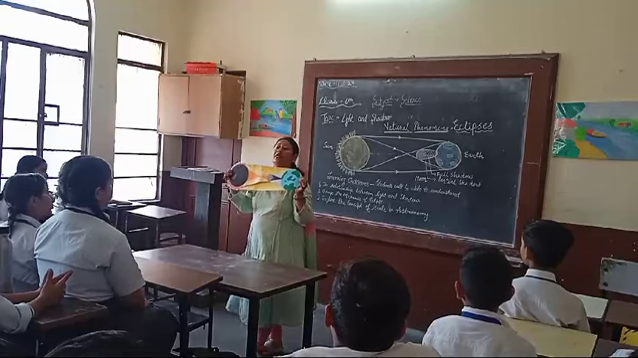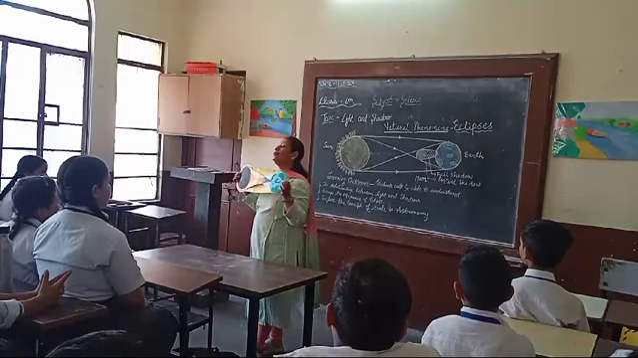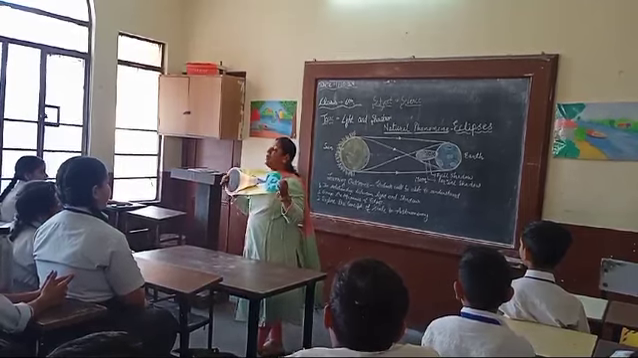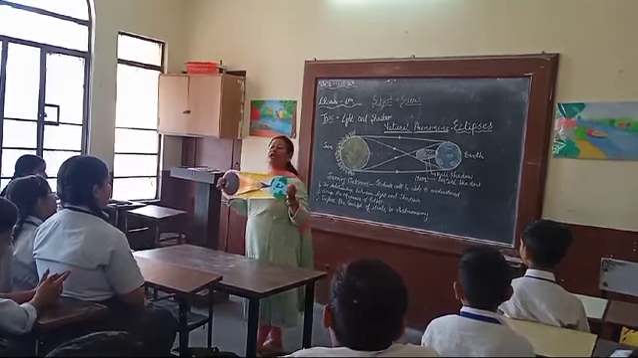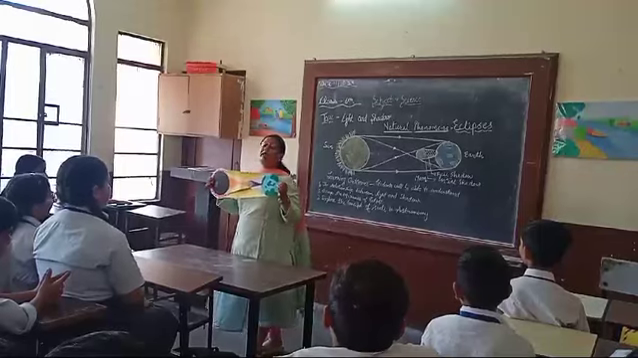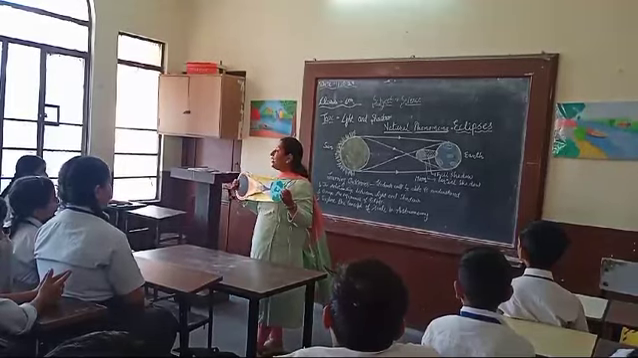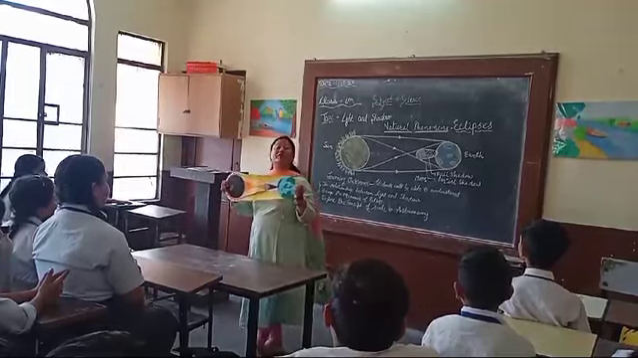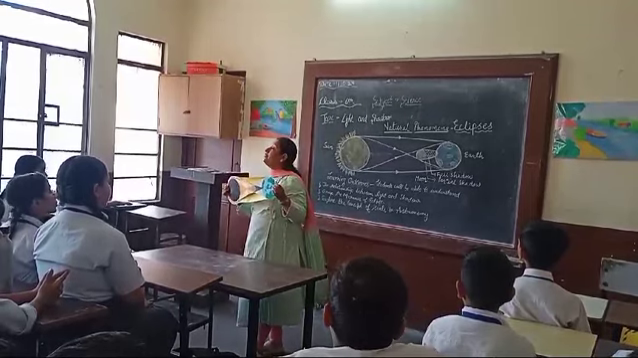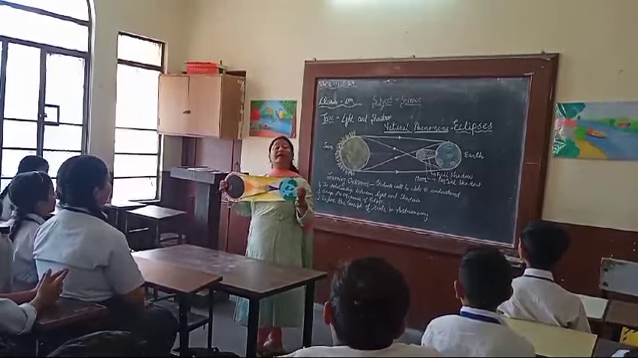Now what happens is that the light of the sun is not reaching some part of the earth, and that part is under the shadow of the moon. So that part of the earth will not receive the sunlight. So what will we say? We will say that there is now a solar eclipse.